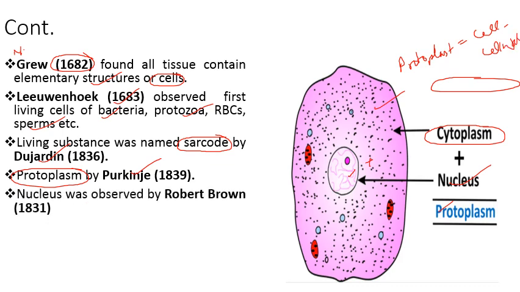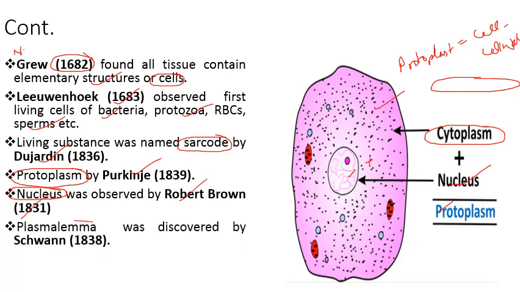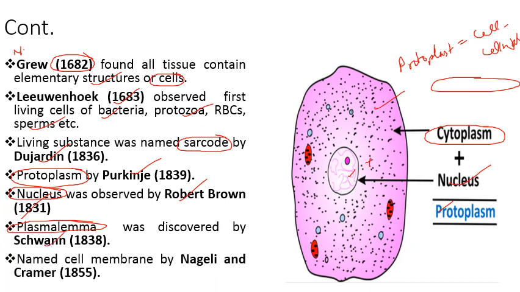Then the nucleus, which is commonly known as the director of the cell or the largest cell organelle, was observed by Robert Brown in 1831. Then we have the term plasma lemma or plasma membrane. It was discovered by Schwann in 1838. Then the name plasma lemma for the cell membrane was given by Nageli and Cramer in 1855.